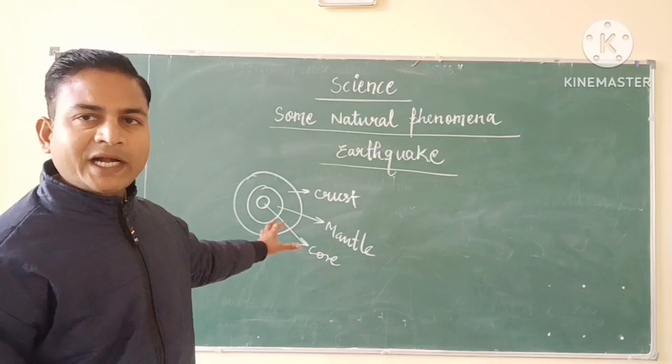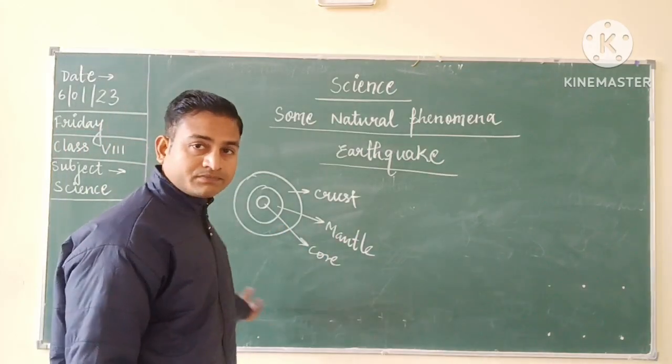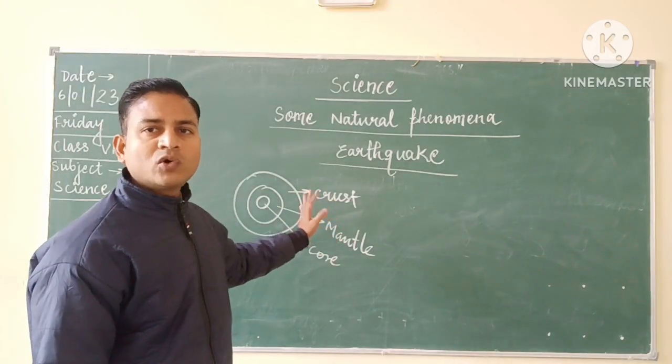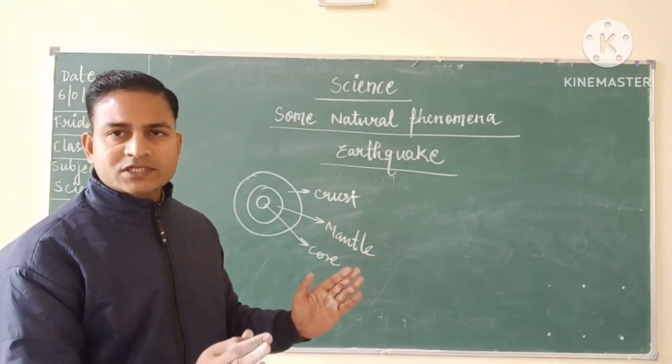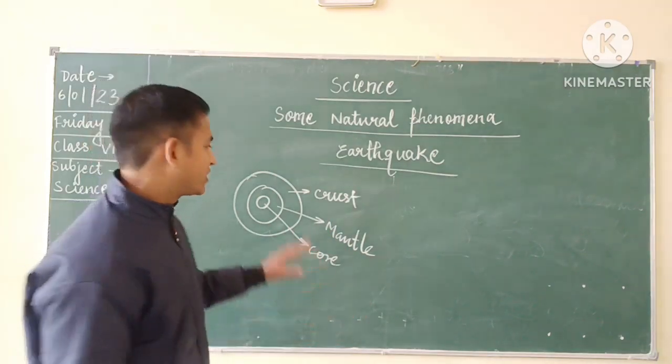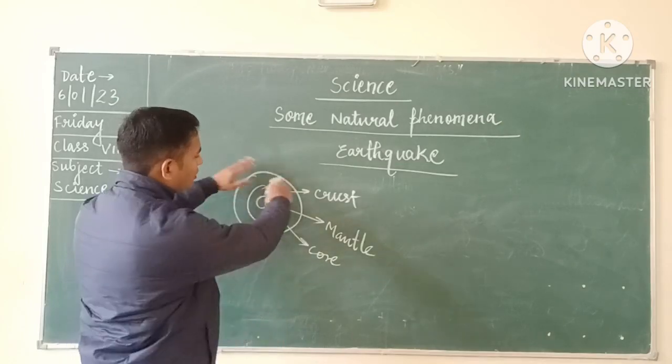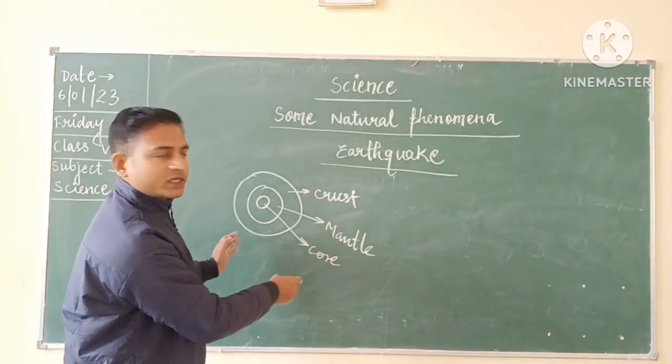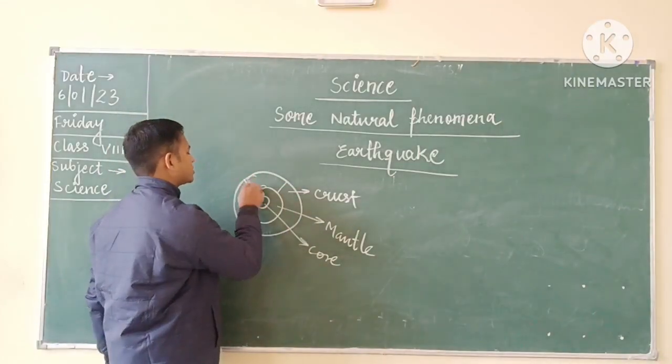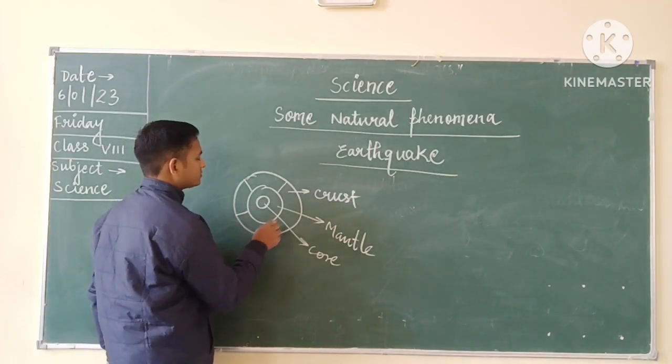Children, this crust, you might be seeing that it is a continuous surface, but it is not, it is discontinuous, it is present in some parts. For example, the crust is not in a continuous orientation, it is having some parts like this.